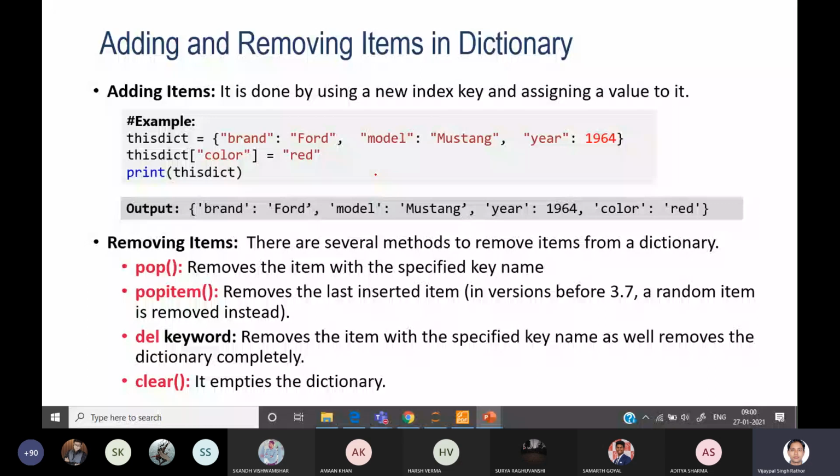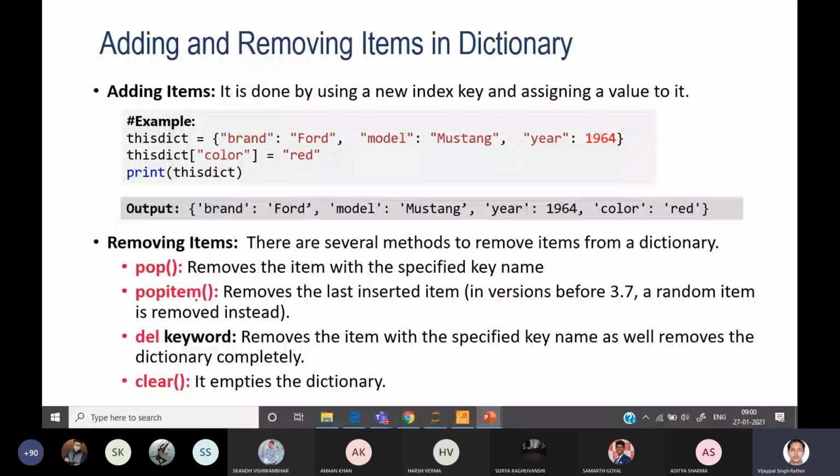Pop will remove the item with the specified key name. If you specify the key inside the pop method, then that specific item will be deleted or removed. That is similar to del. Next is popitem.